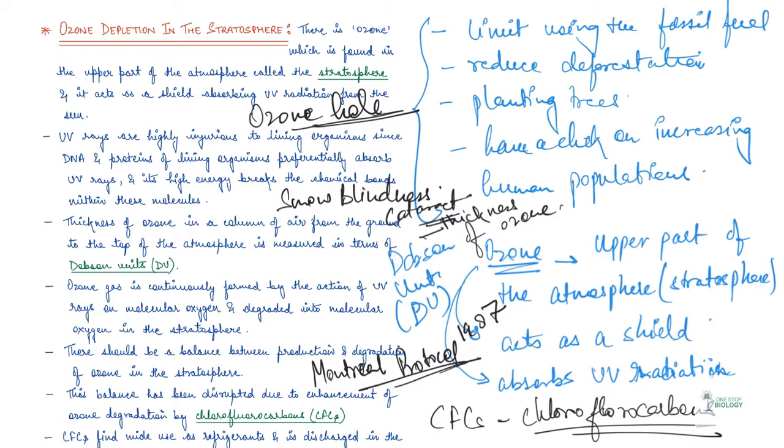Now, subsequently, many more efforts have been made, and we even say that this complete hole that we see, right, is sometimes shrunk and sometimes it seems the same. So basically, there should be a continued effort to control and somehow completely stop the use of chlorofluorocarbons in order to maintain the ozone layer in the stratosphere, right?